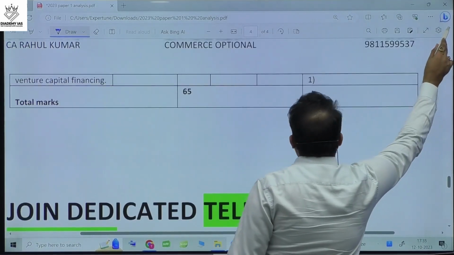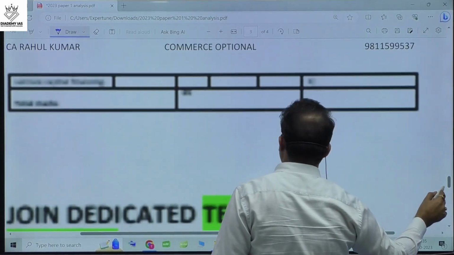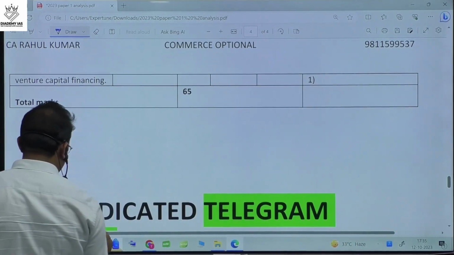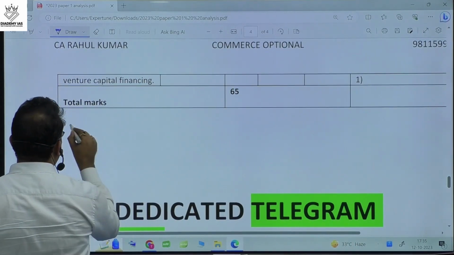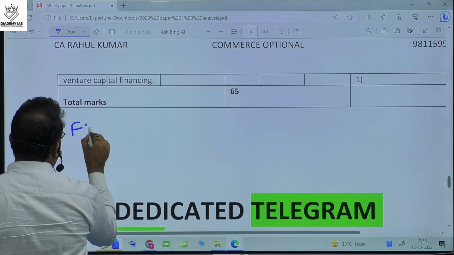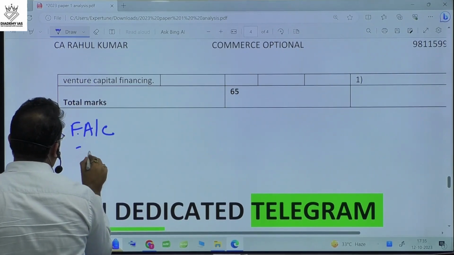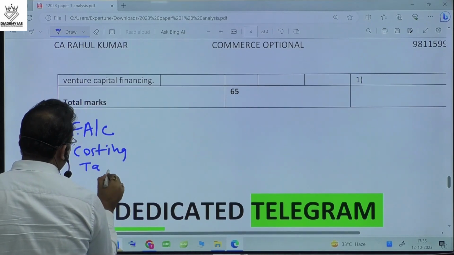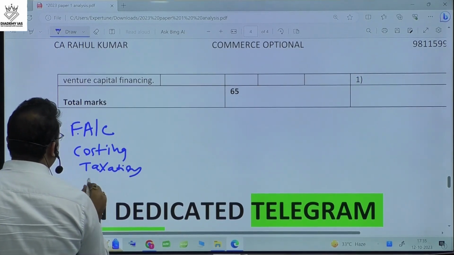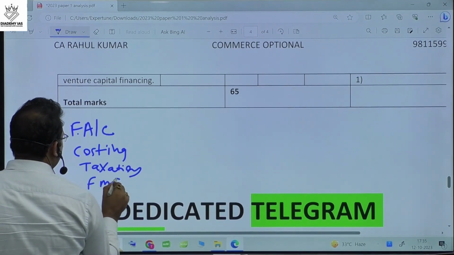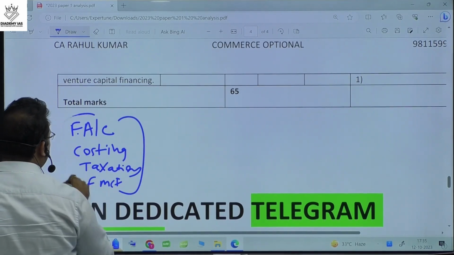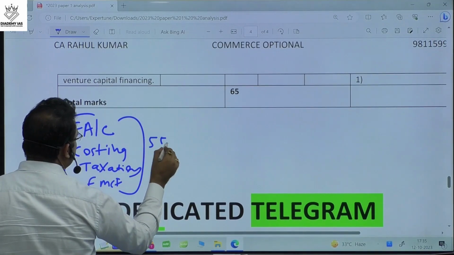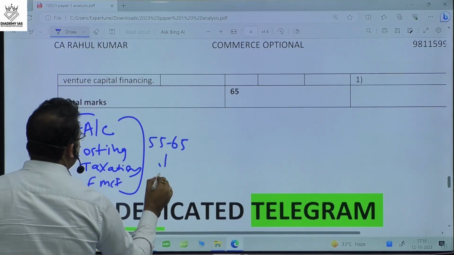Now if we analyze in short the subject-wise weightage: financial accounts, costing, taxation, and financial markets had almost equal strength, 55 to 65 marks, an average of 60 marks each.